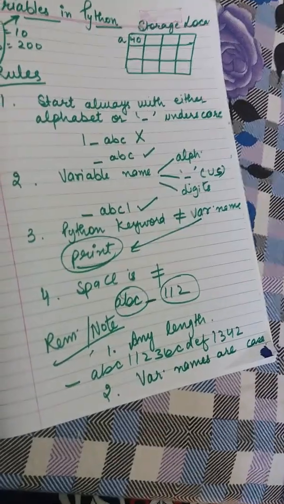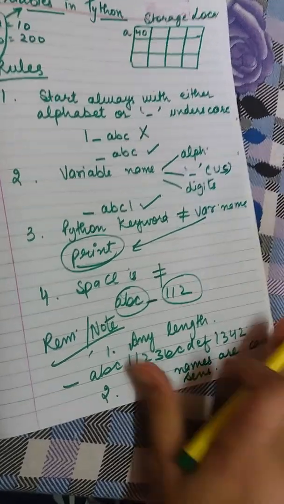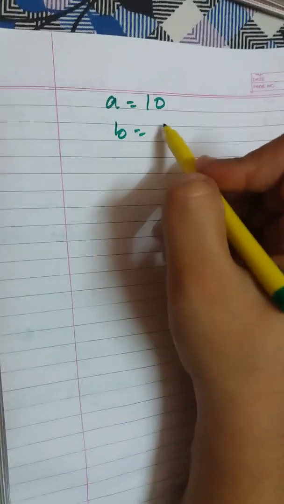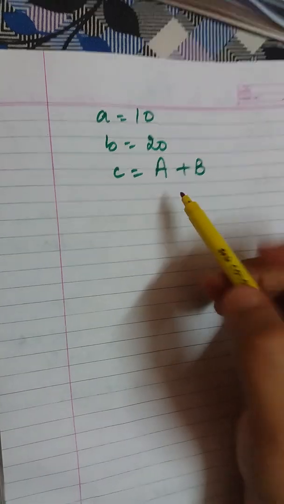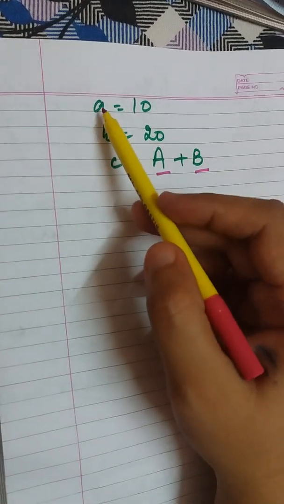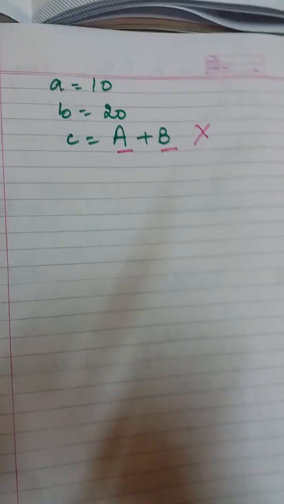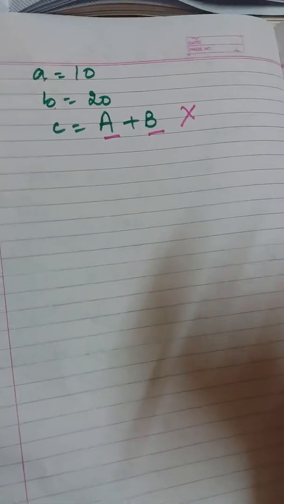Like the whole of Python is case sensitive, so variable names are also case sensitive. That means if I say a is equal to 10 and b is equal to 20, c is equal to capital A plus capital B, as I have not defined these two, I have only defined small a and small b, it is not going to give me any result. So variable names are case sensitive, and a variable name can be of any length.